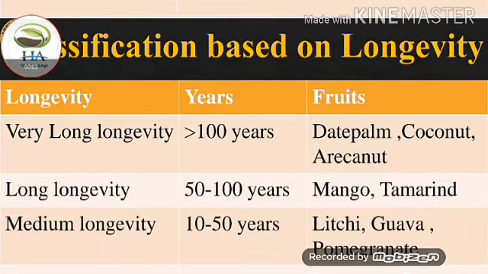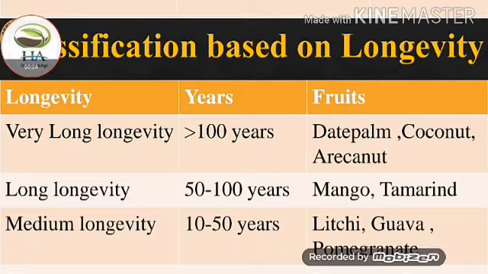Next, we talk about the classification based on longevity. In this, the first column shows the category, the second one is years, and the third one is the fruits that come under the category. The first one is very long longevity, more than 100 years, and under this come date palm, coconut, and areca nut.